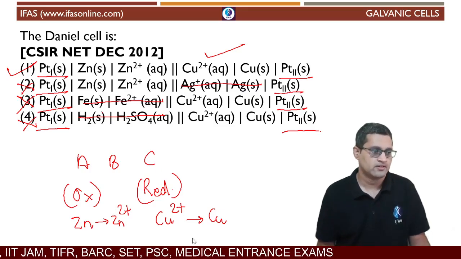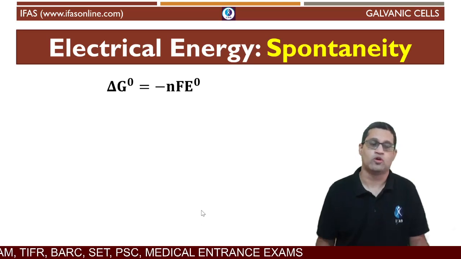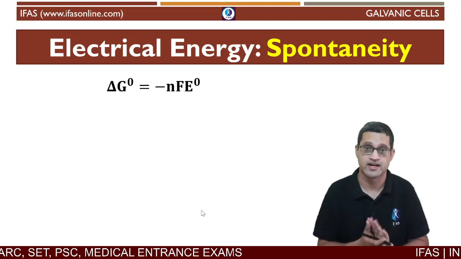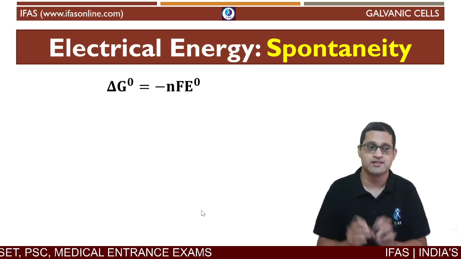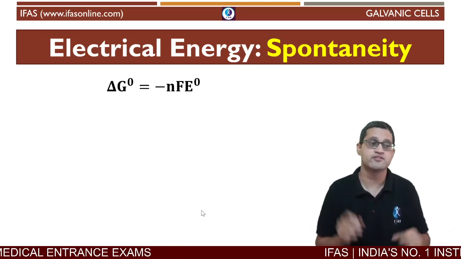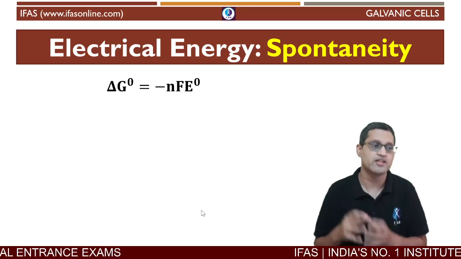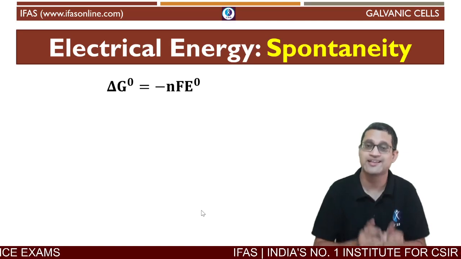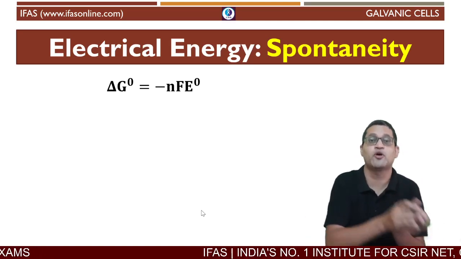Now how do we know, or why does this electrochemical reaction happen? How do we decide that? All right, so this is based on a concept that we have learned in thermodynamics called spontaneity. Spontaneity means that a reaction can happen, or a reaction is spontaneous.